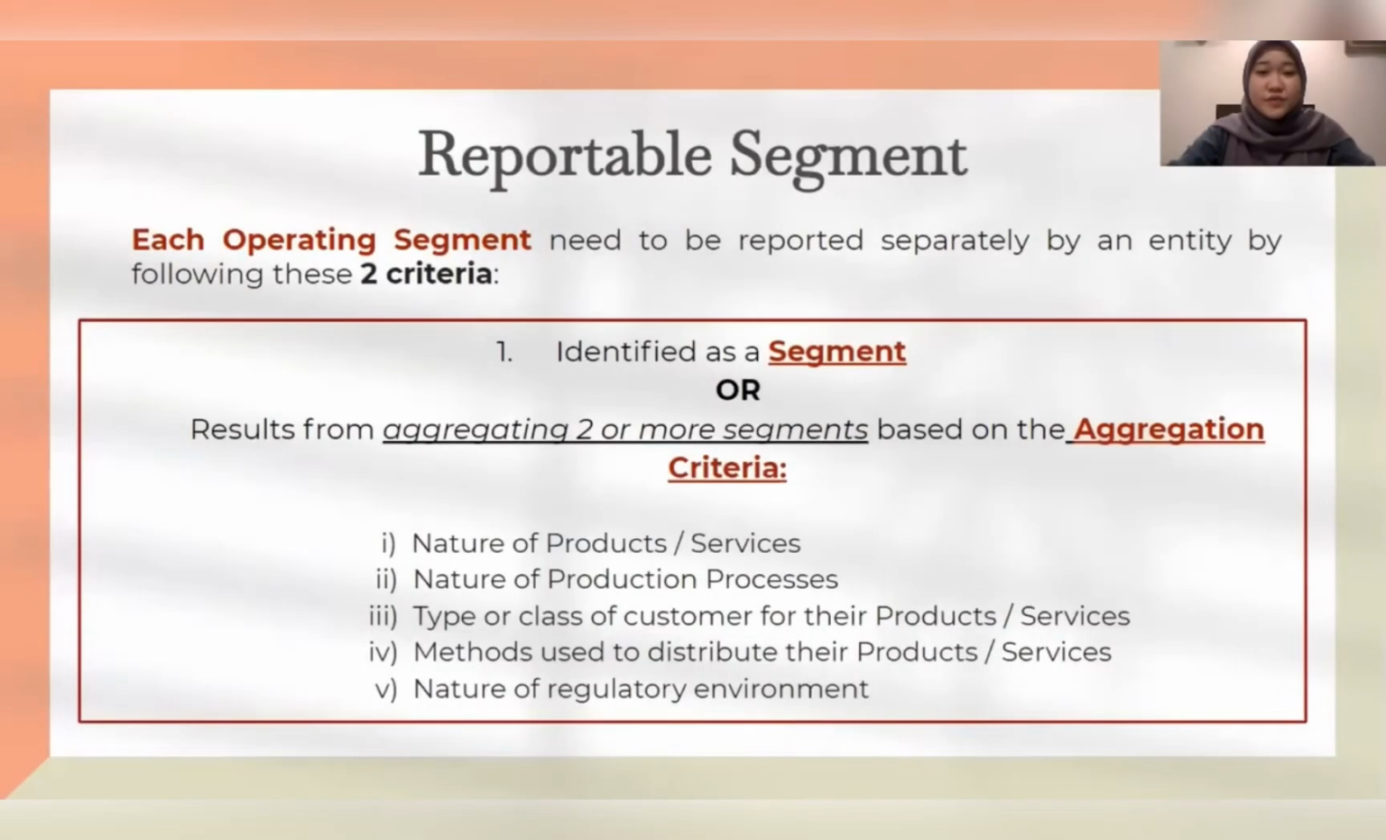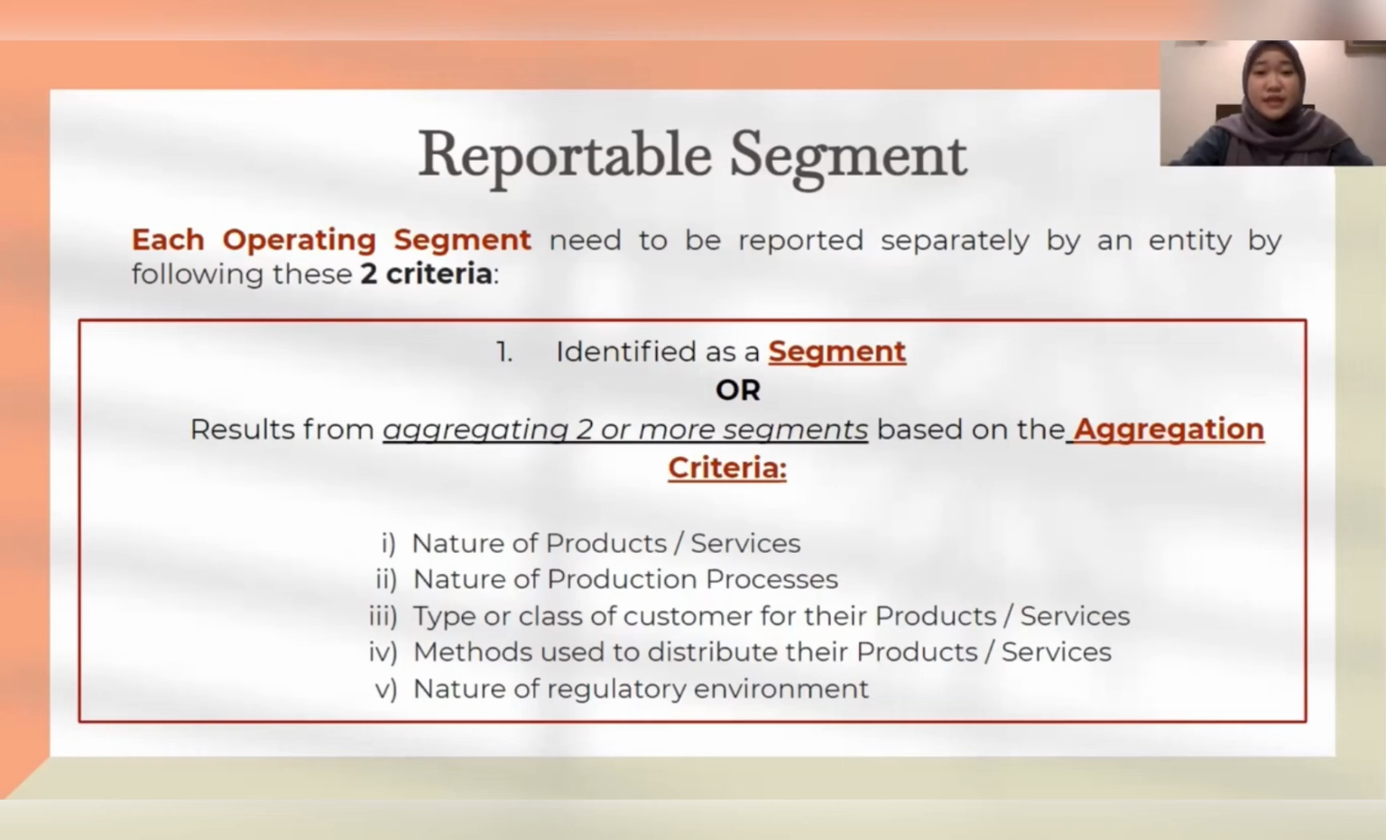10. We're looking at which segments need to be reported or need to be ignored. In MFRS 8, it is stated that under the reportable segment, paragraph 11, each operating segment needs to be reported separately by an entity by following these two criteria. The first one is each segment that has been identified as a segment.